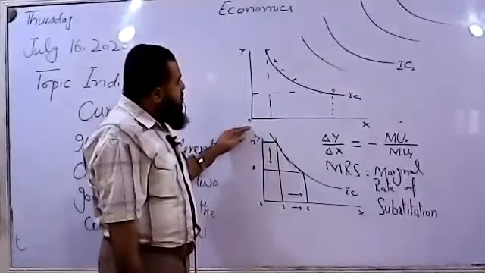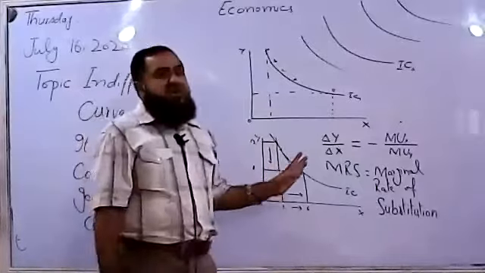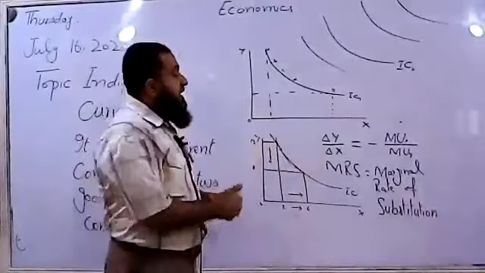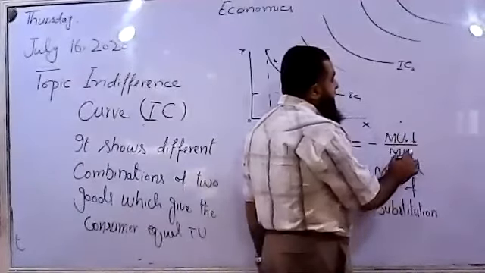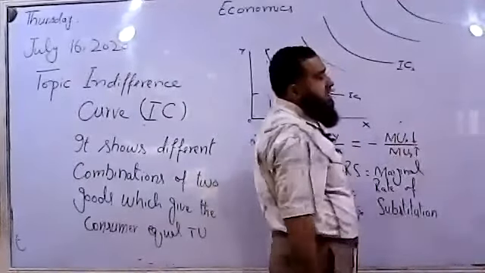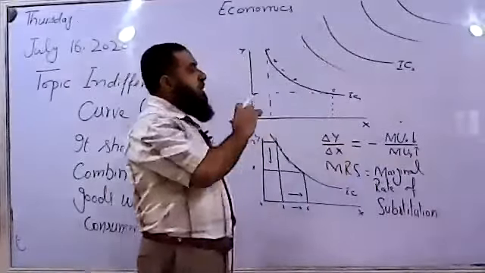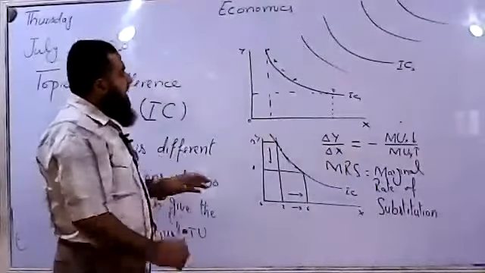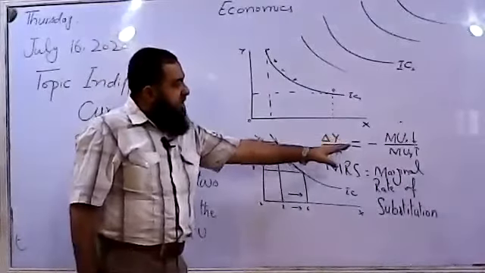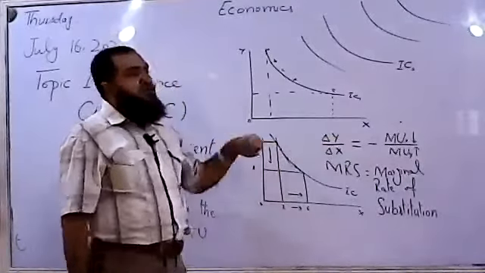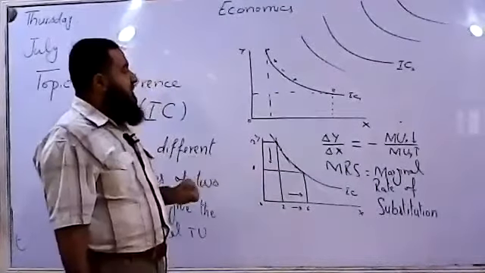But when he consumes less of Y, his marginal utility of Y will be increasing. But the total utility of the consumer will remain the same, as the loss in marginal utility of X will be the gain in the marginal utility of Y.